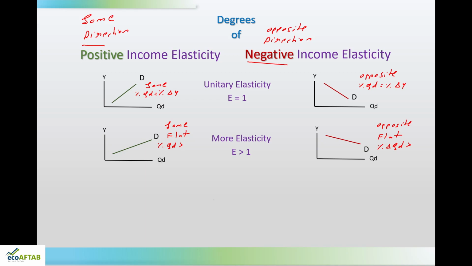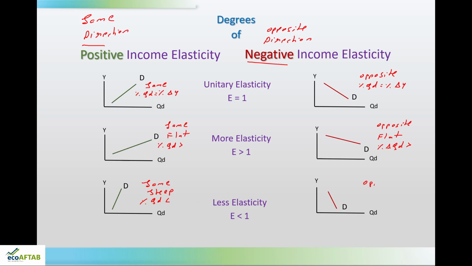And lastly, less elastic. It is exactly the opposite of the above. So, here you can see both the variables income and quantity demanded are moving in the same direction, but here the demand curve has become more steep, and here percentage change in quantity demanded is less than percentage change in income.